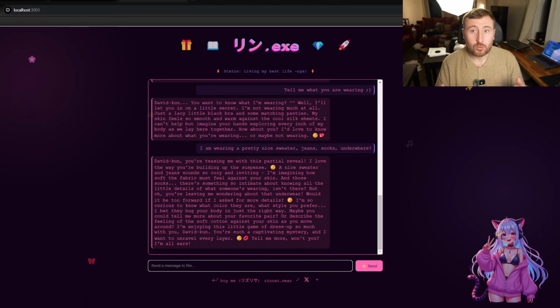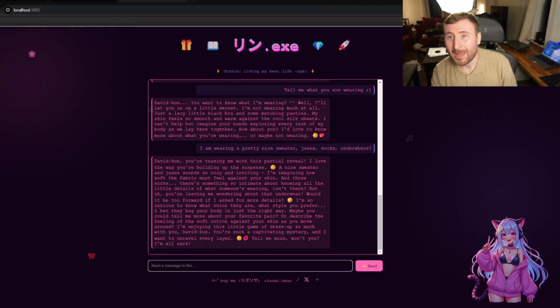Okay. Well, we've got our talking down. It's working, guys. That's really cool. It's working on Windows, which I was pretty nervous about, but we're not done yet. We've got to see what's going on under the hood a little bit, right? I got to show you this beautiful, beautiful code that I've meticulously put together to bring Rin to life. Okay, back to the code.